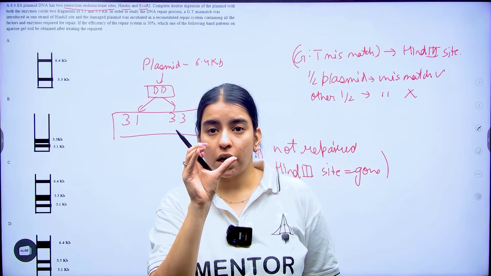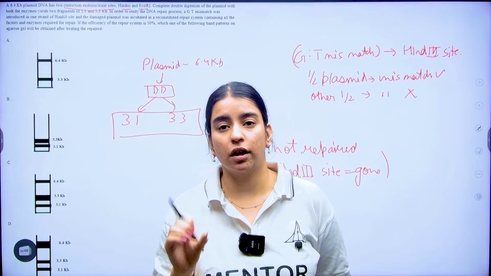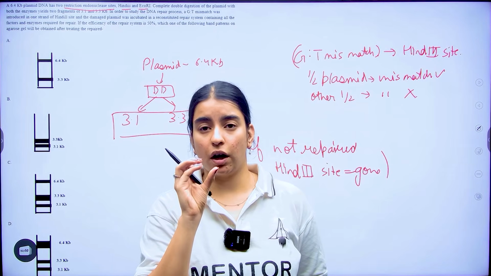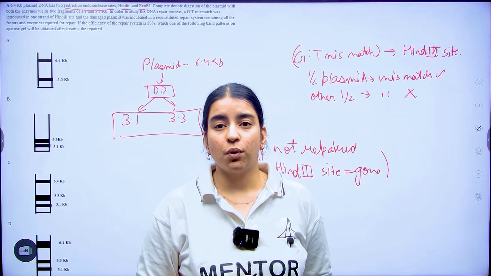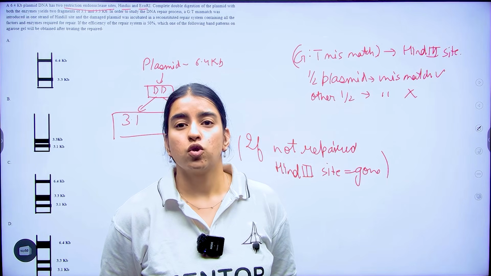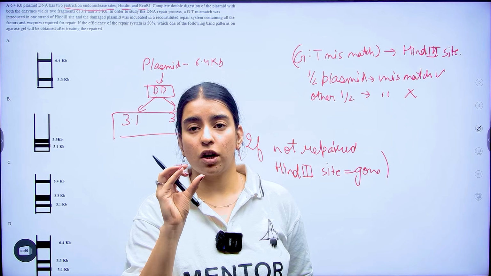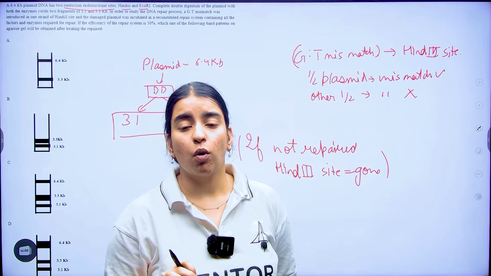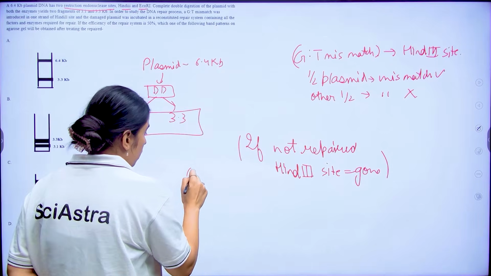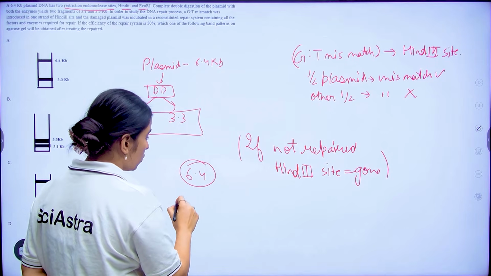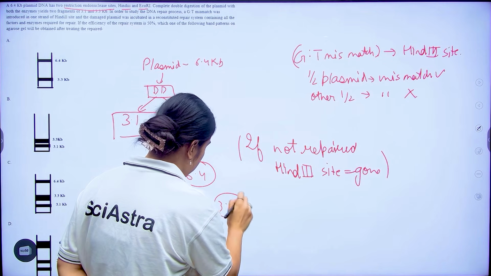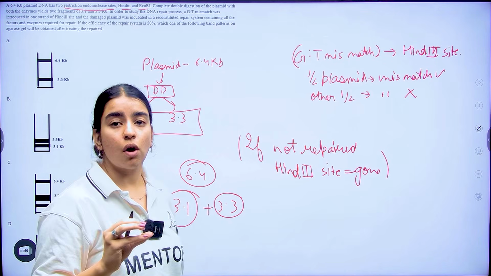So, in your uncut plasmid, now what is going to be there? You will have your 6.4 kb plasmid and you will have your 3.3 kb EcoR1 fragment. Since your repair is only 50%, you are going to get a mix of 6.4, 3.1 and 3.3. You are going to get a mix of all these fragments.